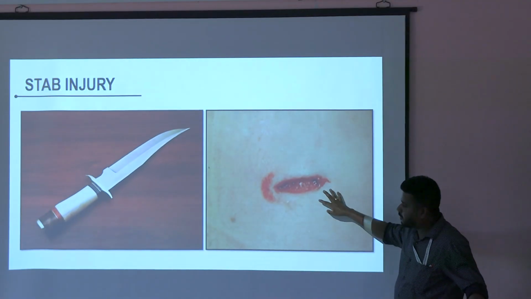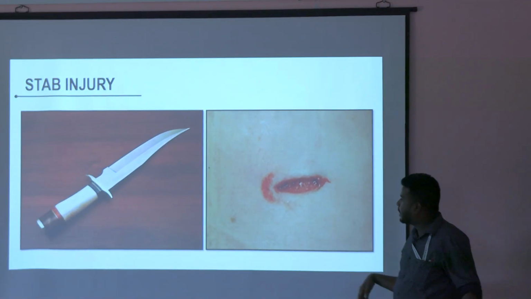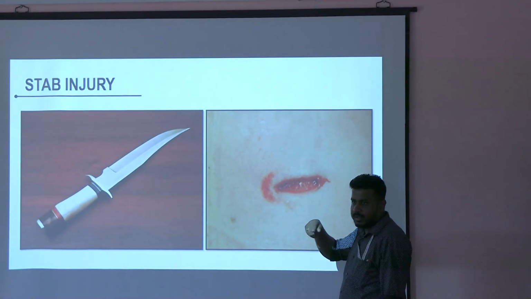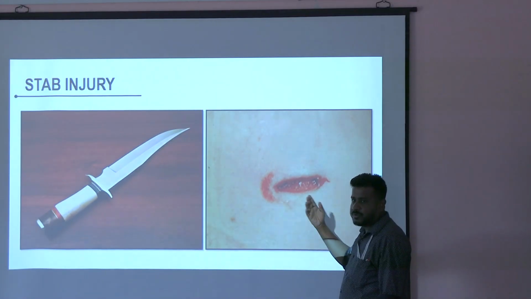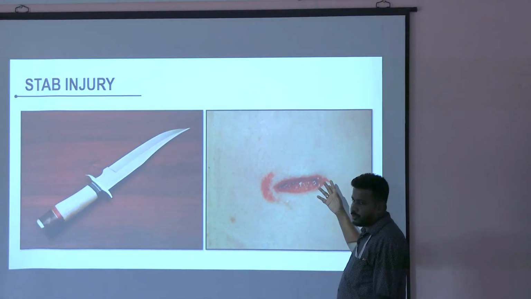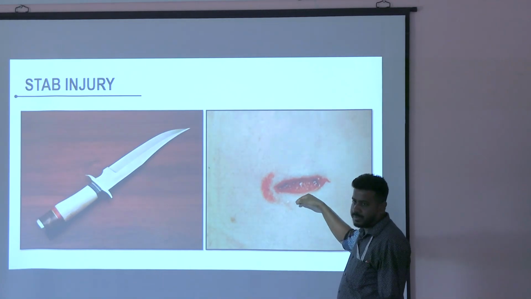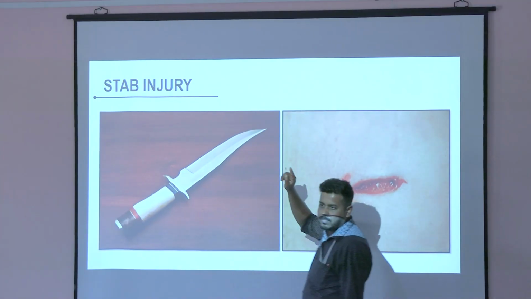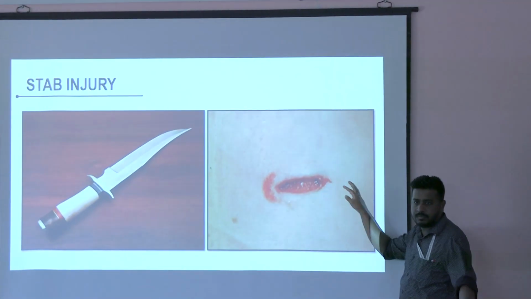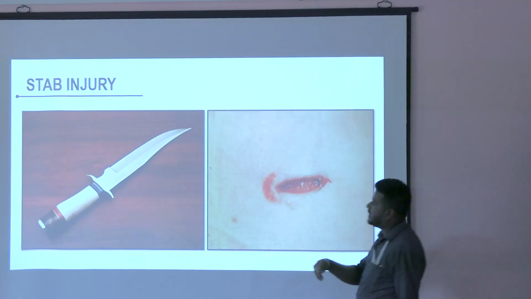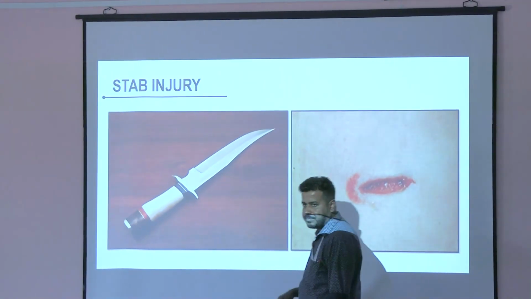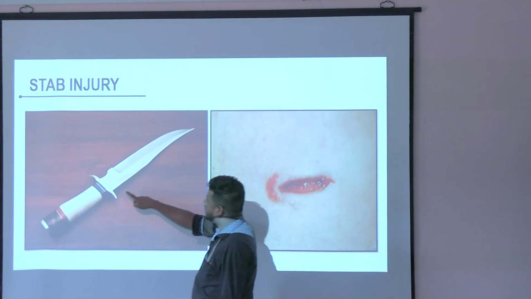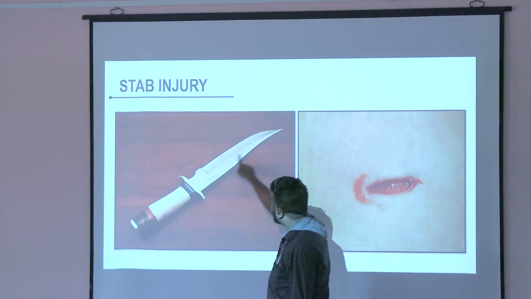Now, if we are getting this type of injury, this is important because we will get the depth. Maybe we'll do X-ray, CT scan, some investigation, and if it is autopsy, then we can understand the depth. This depth is equivalent to the length of this blade, right? Understood the connection? Why am I saying this confidently? Because I am getting this abrasion. This abrasion is caused because of this hilt. So the entire thing is introduced into the body.